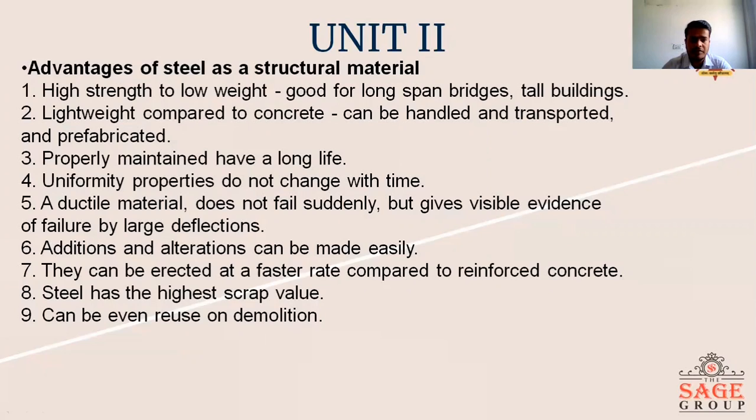It is lightweight compared to concrete, meaning it has less weight than concrete for making heavy and strengthened structures. It can be handled, transported, and prefabricated. That means it can be easily handled and transported, and it can be fabricated in factories, then taken to the sites and assembled.